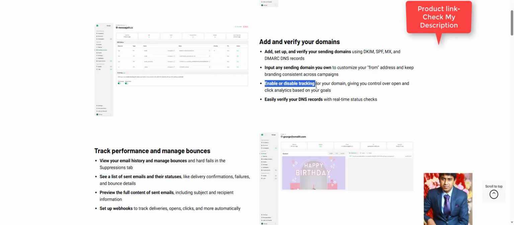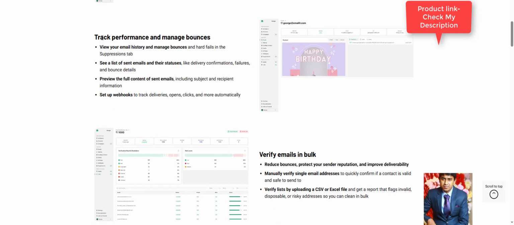Enable or disable tracking for your domain, giving you control over open and click analytics based on your goals. Easily verify your DNS records with real-time status checks.